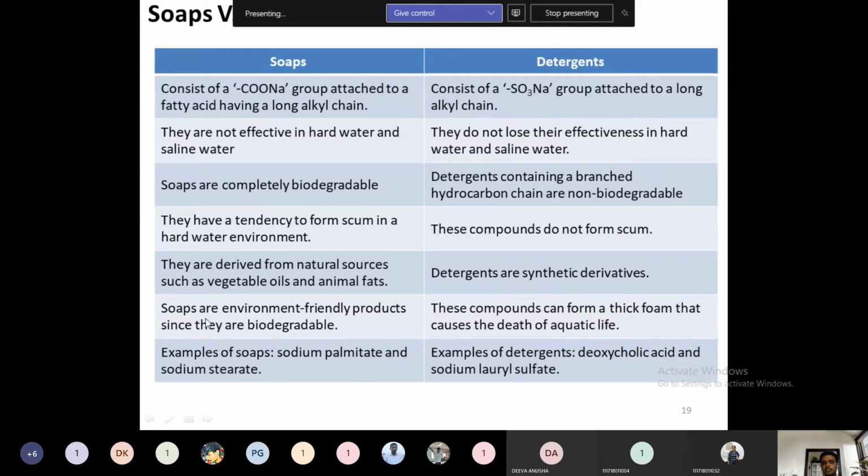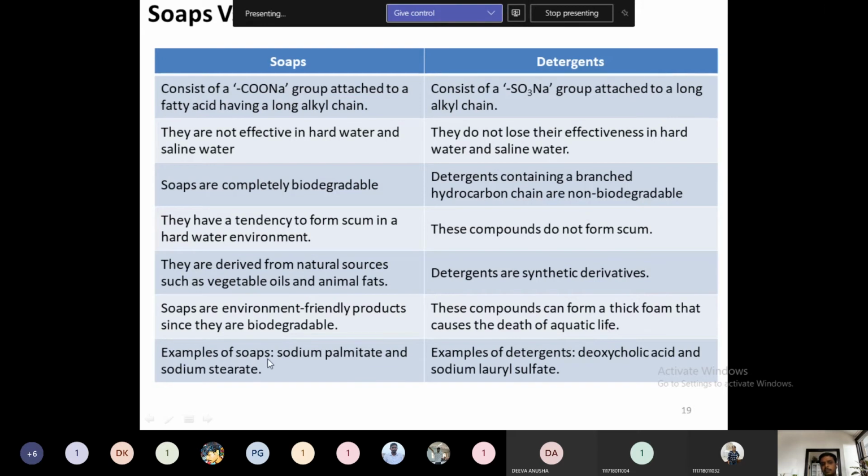The next difference is the soaps are environmentally friendly products since they are biodegradable. Okay, since they are biodegradable, they are considered very environmentally friendly. But on the other part, the detergents are non-biodegradable. When we release detergents into the water bodies, it will cause aquatic life death. Okay, it will cause adverse effects to the aquatic life. The fish, prawns, everything will just die because of these builders, because of these synthetic molecules like detergents.